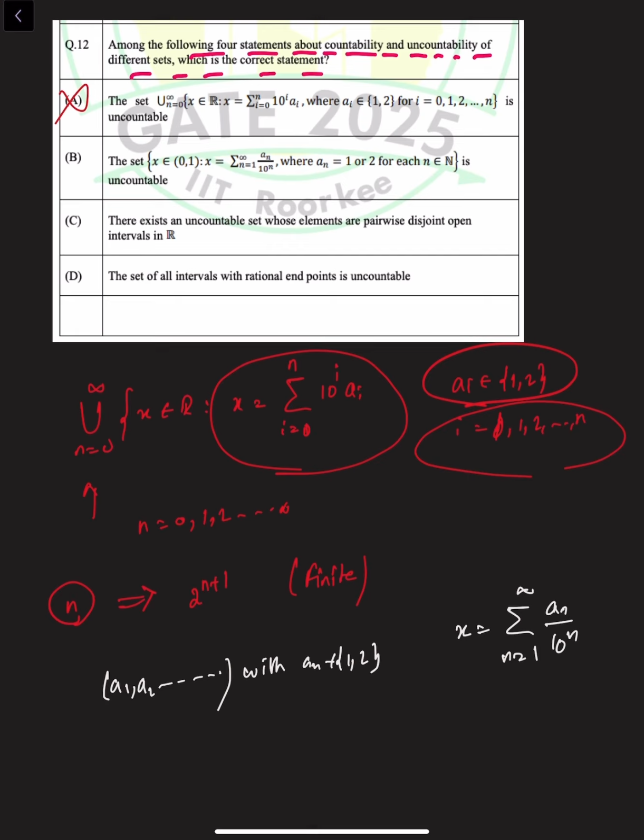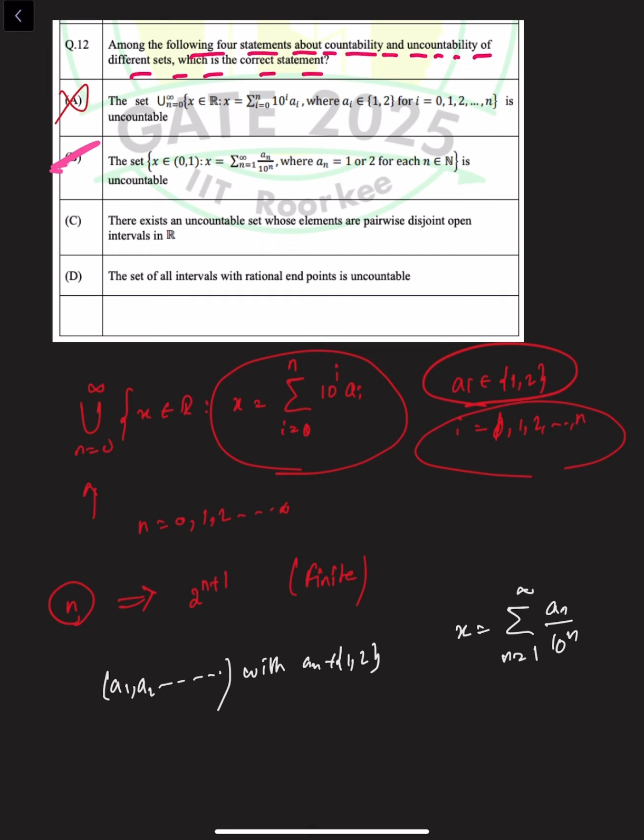So the set is in bijection with the set of infinite {1, 2} sequences. The set of all infinite binary type sequences is uncountable by Cantor's diagonal argument. So this set of real numbers is uncountable. Therefore option B is correct.